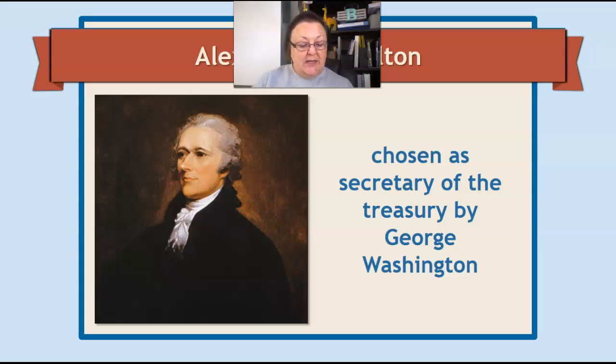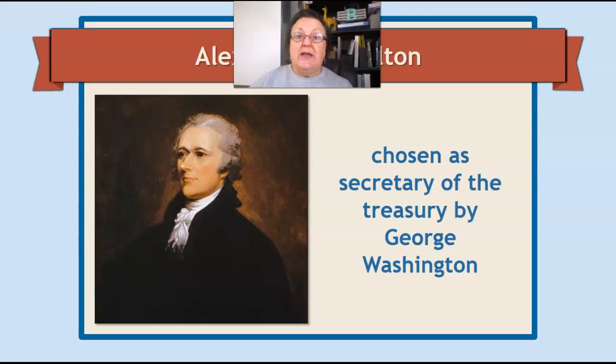In your reading, you probably read that Thomas Jefferson and Alexander Hamilton had different opinions about money, where it should be kept, and who should take care of it. Alexander Hamilton thought America should have a national bank where all of the money was kept, to be used to help the American people, to pay our bills, and so forth. But Thomas Jefferson had a totally different opinion. He did not want the national bank.